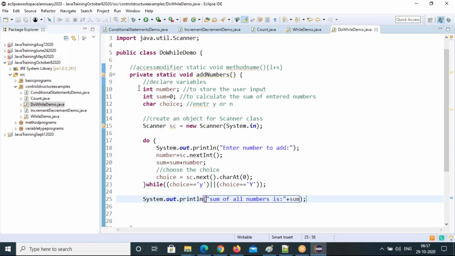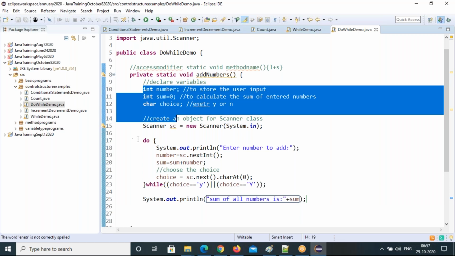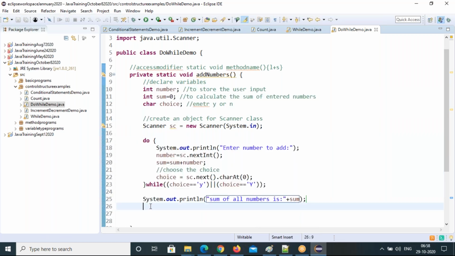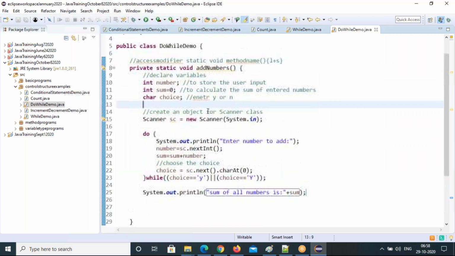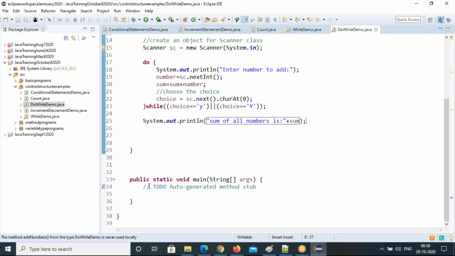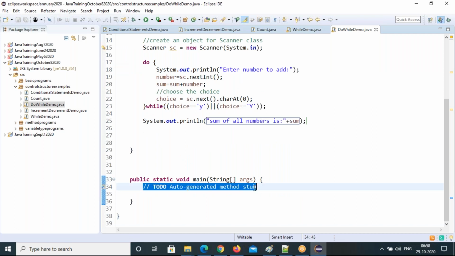So why I declared it here is so I can use this sum variable not only inside the block, I can use it outside the block also. That's why I declared it here inside the method. So this is the one method. Let's execute this quickly. How can we call the static method under the main method? Directly we can call it. So execute this.